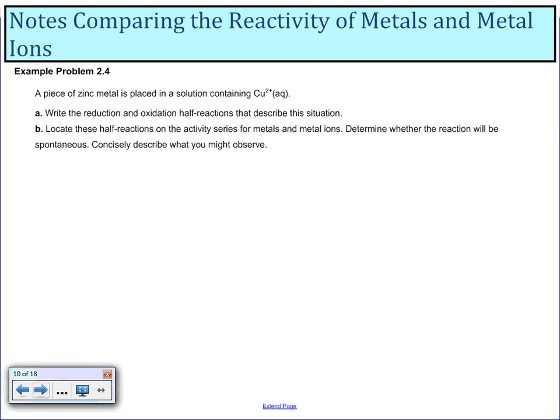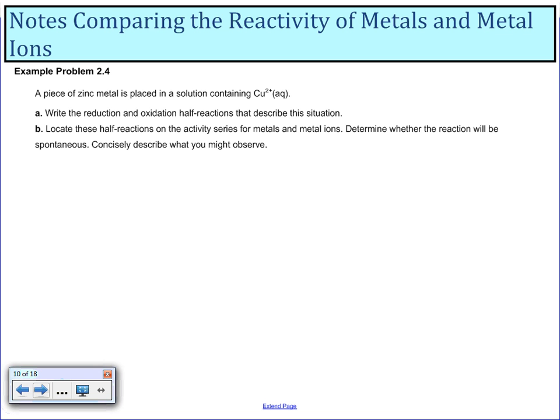Problem: a zinc metal is placed in a solution containing Cu2+. Write the reduction and oxidization half reactions that describe this situation, and then locate them on the chart to determine whether it's spontaneous or not spontaneous.